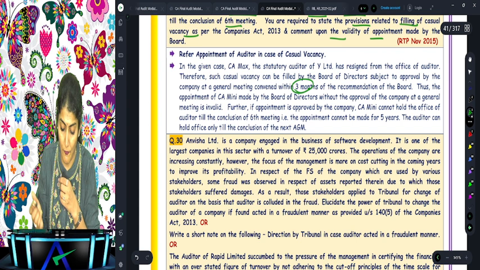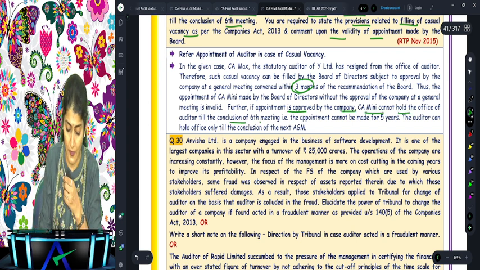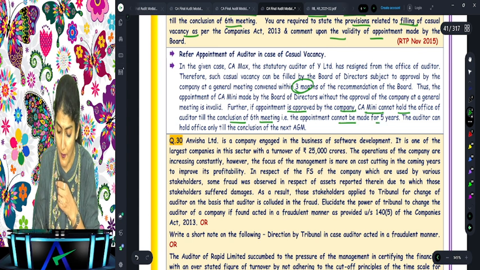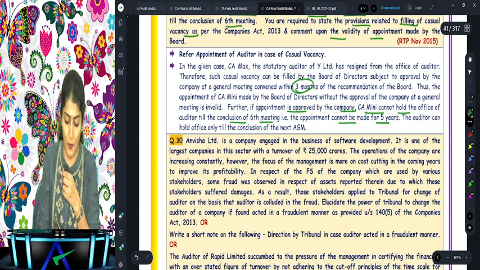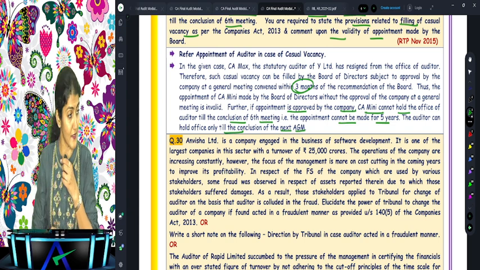What does it say? If the appointment is approved by the company, CA Mini cannot hold the office till the conclusion of the sixth meeting. Appointment cannot be made for 5 years. The appointment will only be till the conclusion of the next AGM. Are you understanding that? Right.